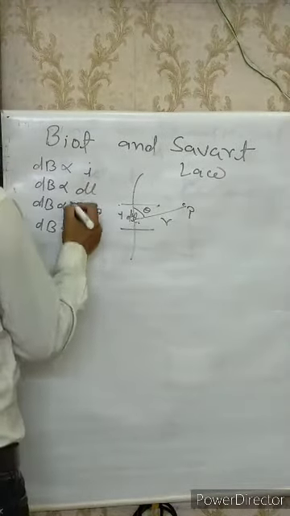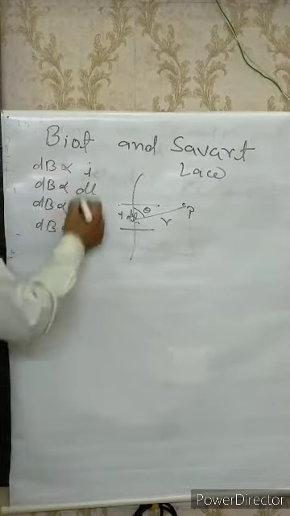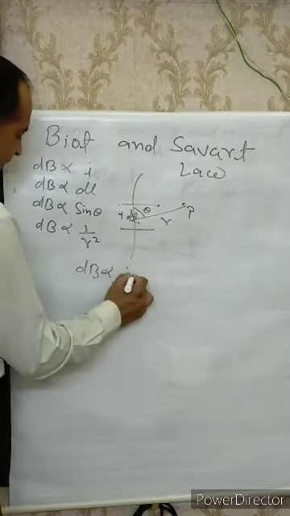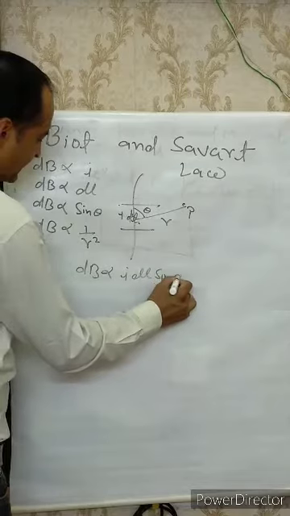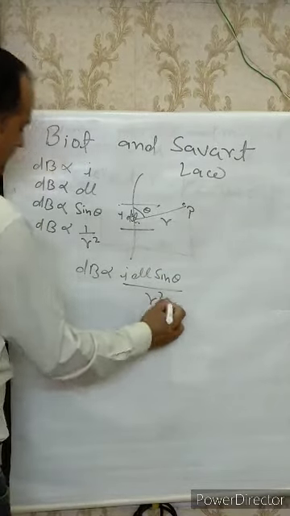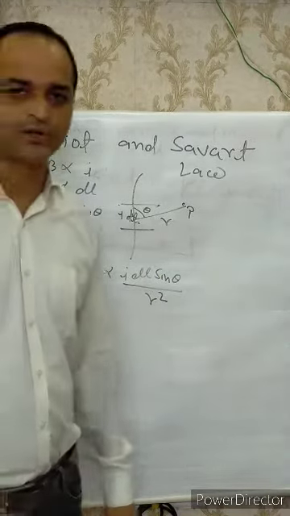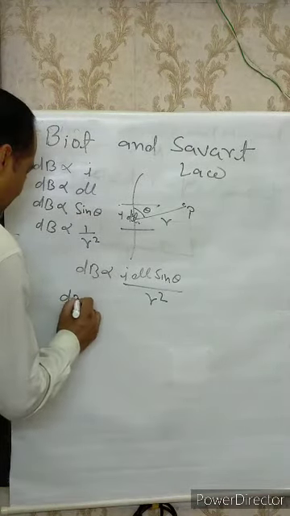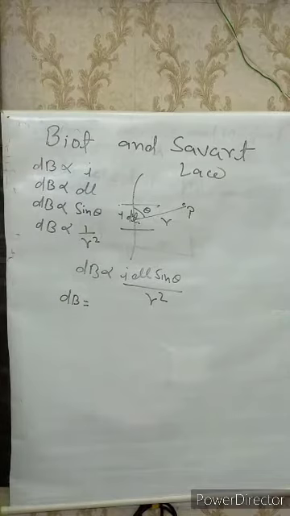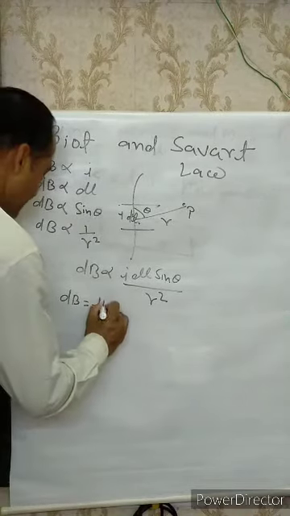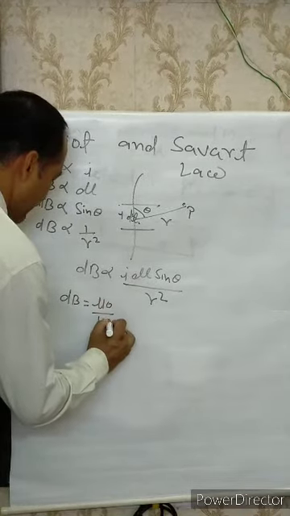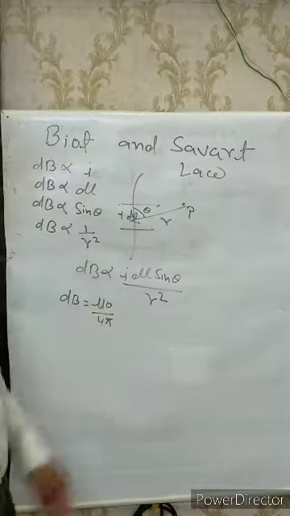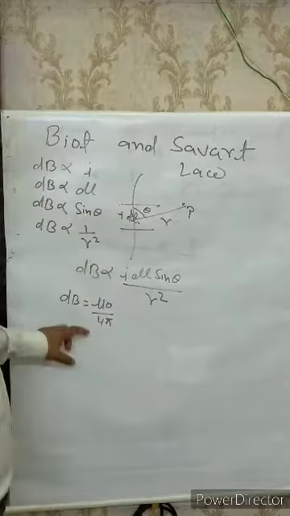Taking all these together, dB is directly proportional to I dl sin theta upon r square. Then dB is equal to, there must be a constant. This constant is mu naught by 4 pi. Mu naught is called magnetic permeability. And this is 4 pi.